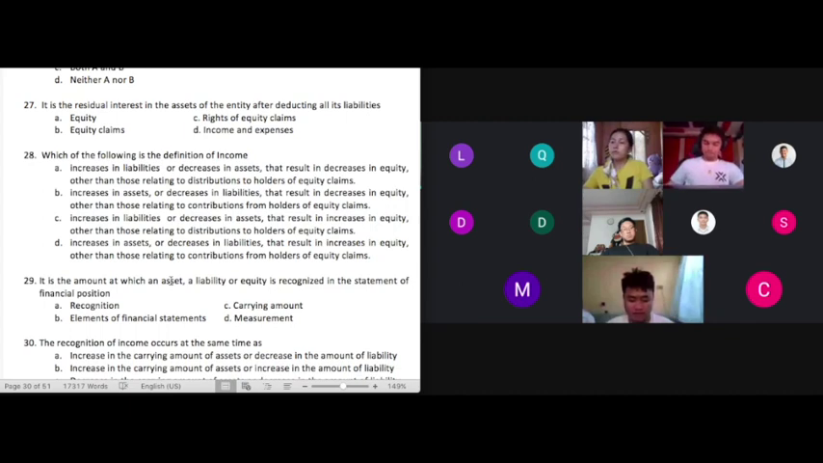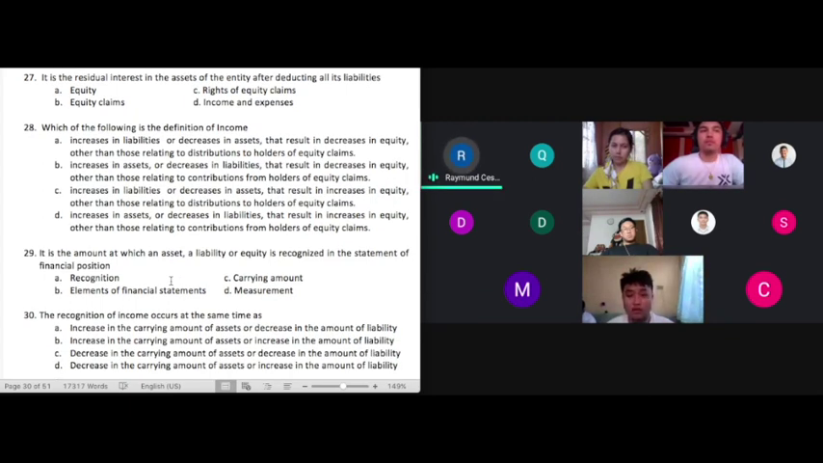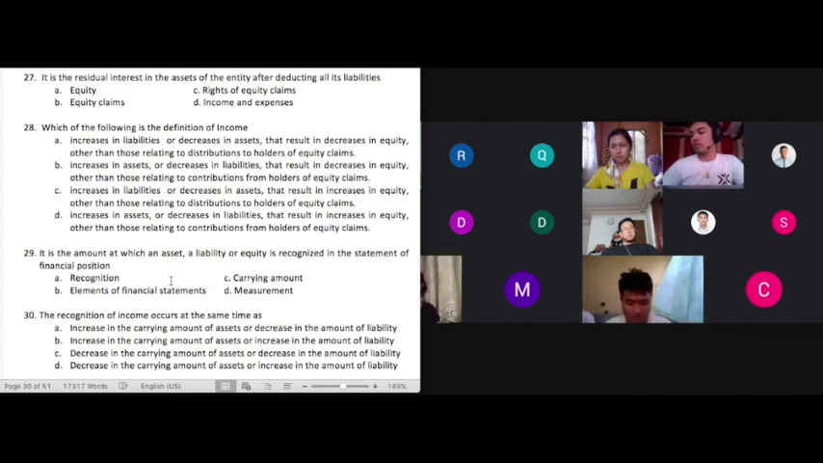Let's have 29 also. It is the amount at which an asset, a liability, or equity is recognized in the statement of financial position. Our answer is letter C, carrying amount. That's correct. 29 would be Charlie. Class, you have only been asked to read the conceptual framework. For the rest of the semester, we'll be discussing the Philippine accounting standards, and in most standards, the first part of the standard would discuss the definition of terms.